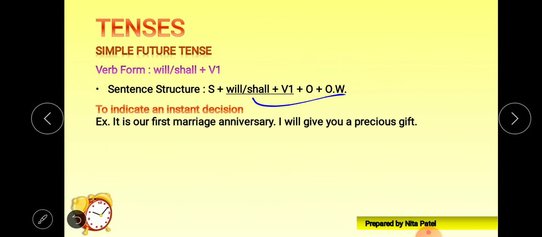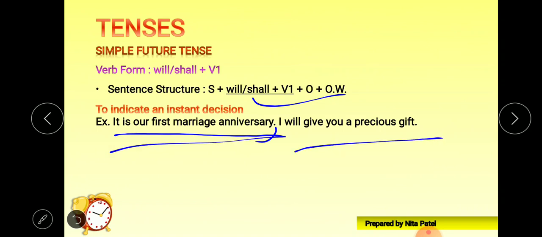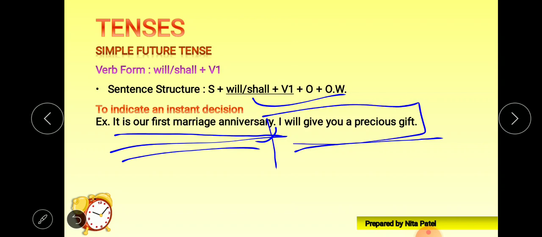It is our first marriage anniversary. I think I made a mistake here, instead of a comma I have put a full stop. It is our first marriage anniversary, I will give you a precious gift. So the situation is that it's our first marriage anniversary, and this is the quick and very instant decision, that of course I will give you some precious gift, right?